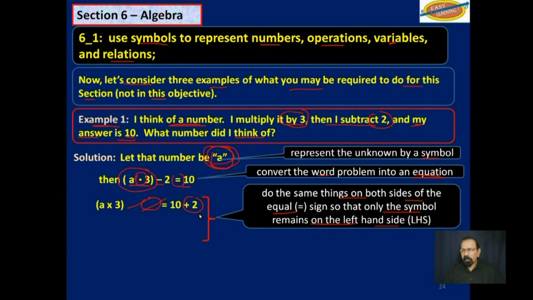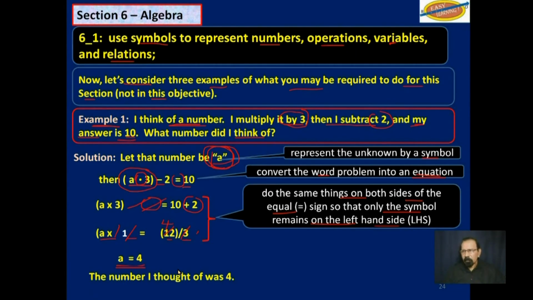So we get rid of it there, and now we will divide both sides by 3. So A multiplied by 3 divided by 3 is equal to 12 divided by 3. That 3 will cancel out that 3. 3 1s, 3 4s. So now you are left with A is equal to 4.